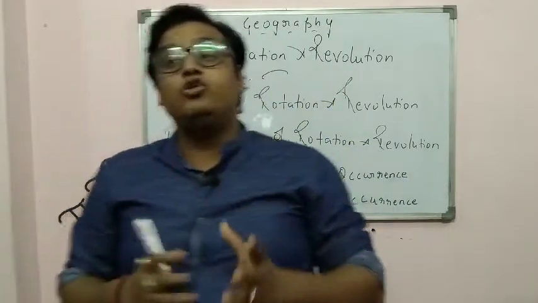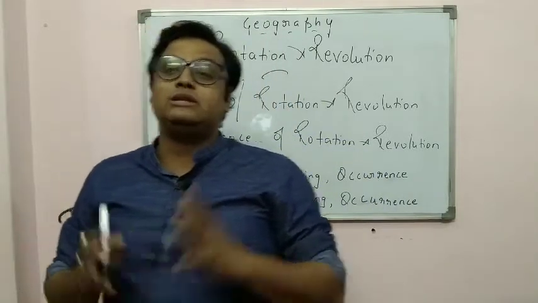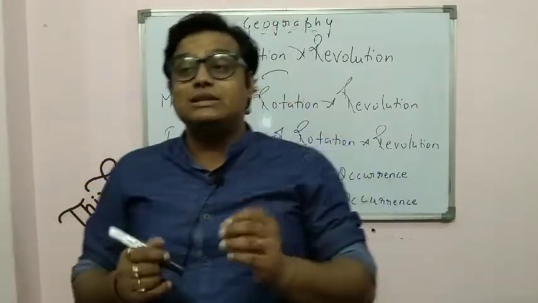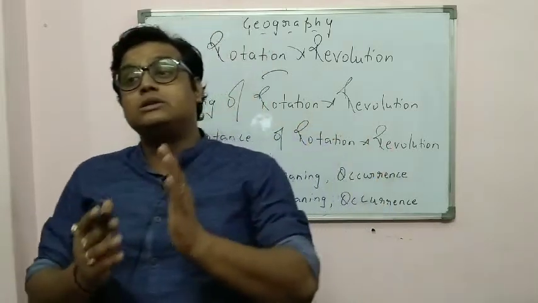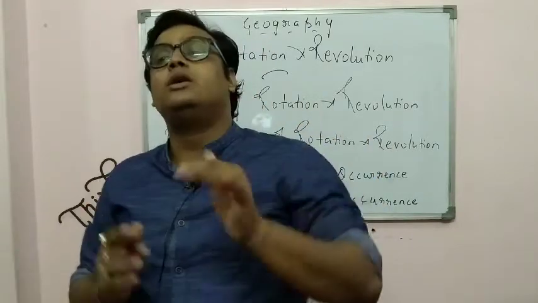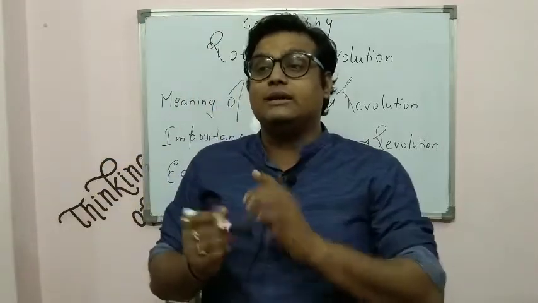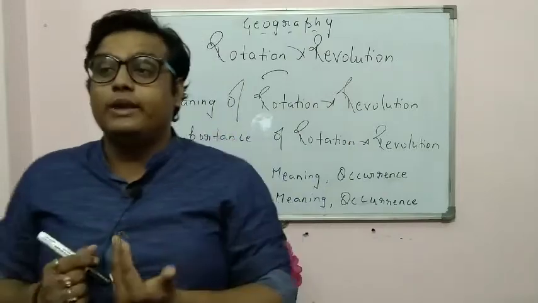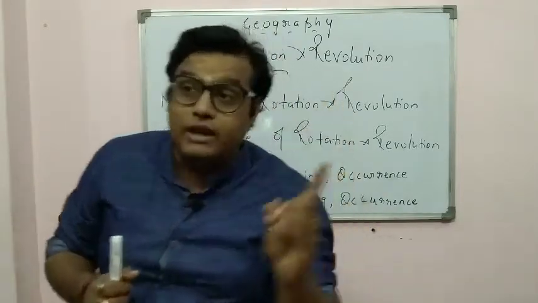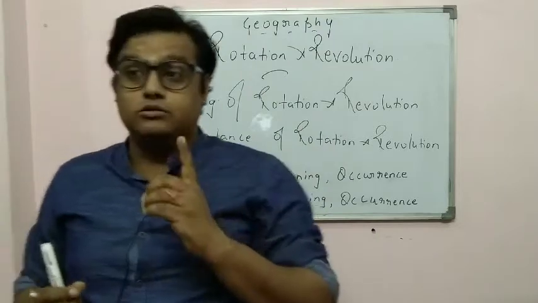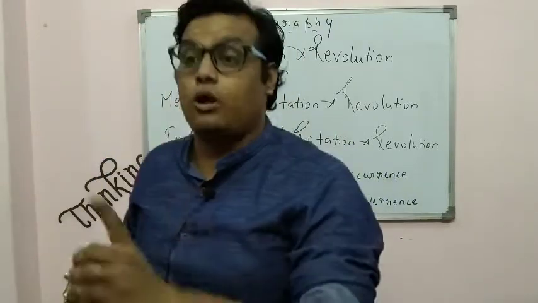Next, revolution. The phenomenon known as revolution is a basic thing which occurs along with rotation. You cannot say that rotation and revolution do not occur together. Rotation and revolution are occurring together. Earth rotates on its axis, and it is also revolving around the sun. Earth revolves around the sun in an elliptical orbit.